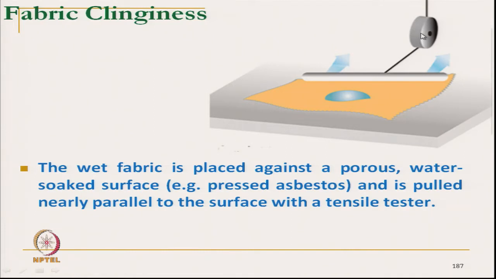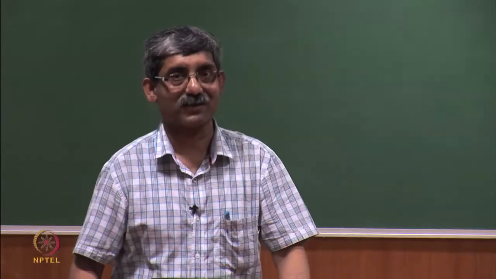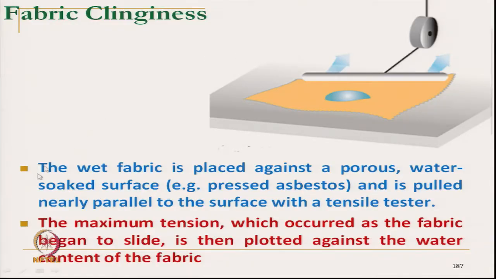It is a very simple test, but it gives an idea about the clinginess characteristics. The maximum tension which occurs in the fabric when it begins to slide is the clinginess tension.